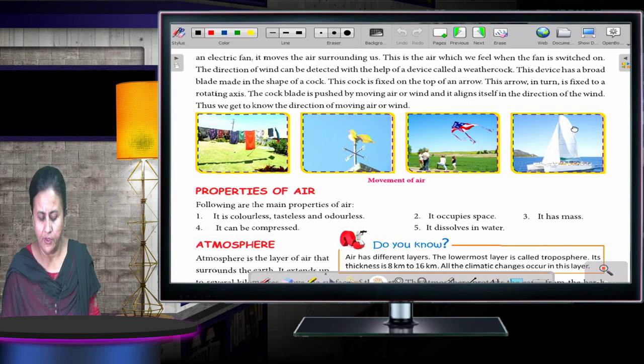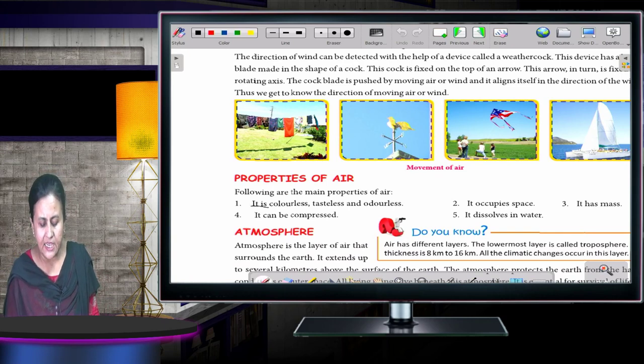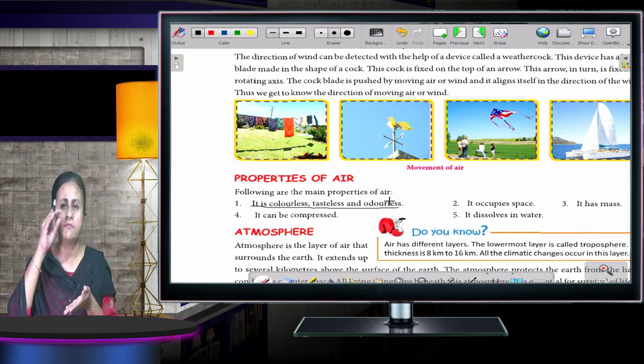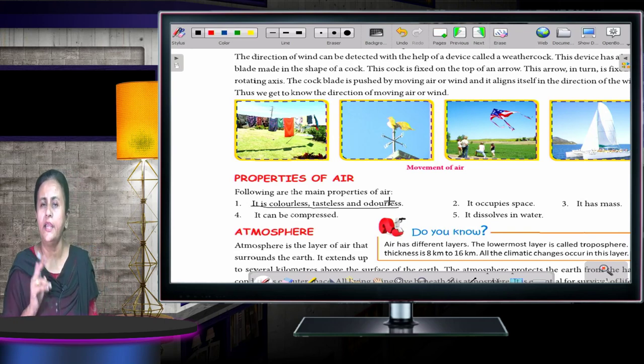Fine. Now what are the properties of air? To start, it is colorless, tasteless and odorless. Colorless means it has no color. Tasteless means it has no taste, and odorless means it has no smell. It can be compressed. If you blow a balloon with air, you can compress it. So air is colorless, tasteless, odorless, but it can be compressed.